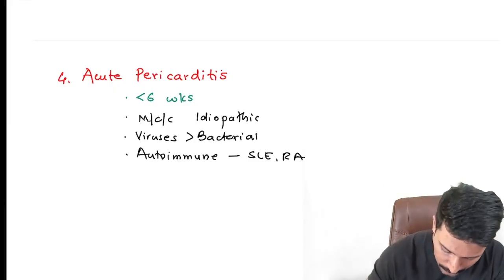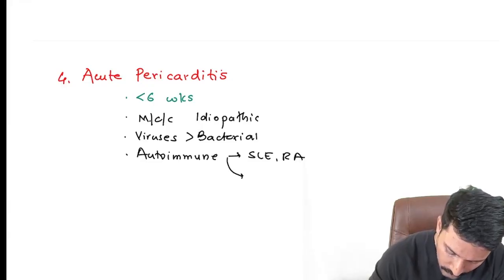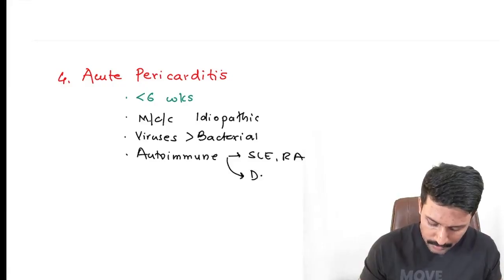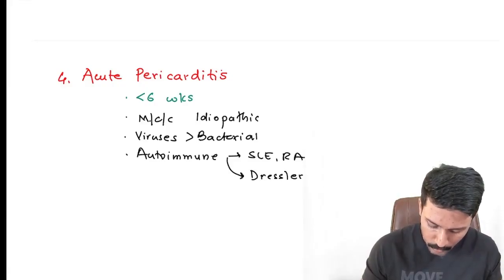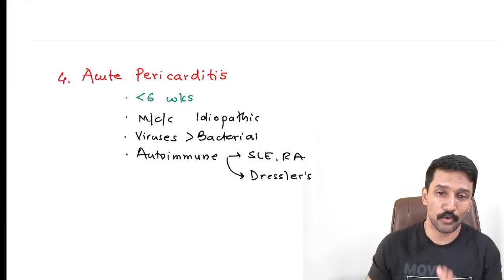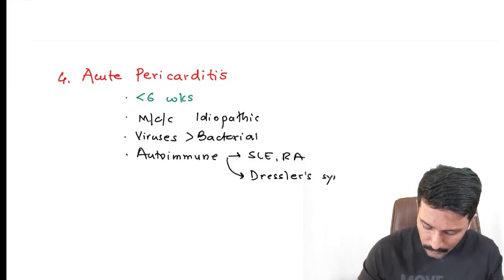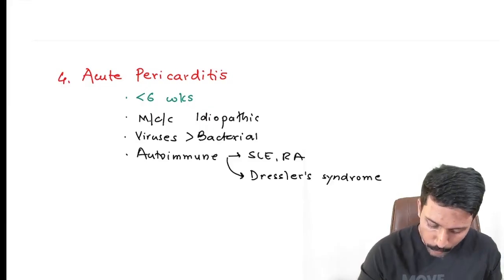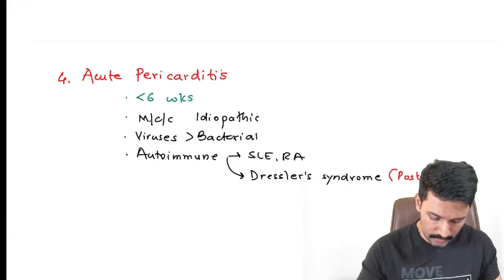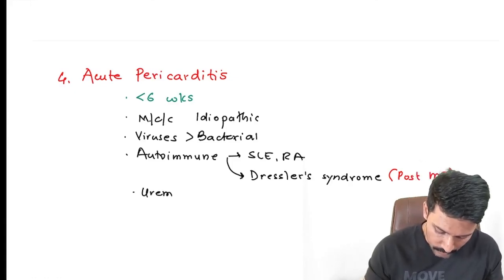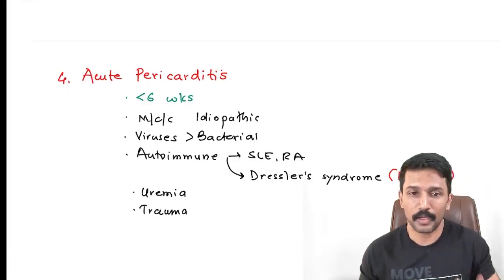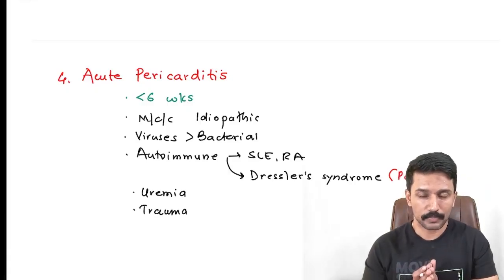Okay. Apart from that, you have one more autoimmune pericarditis, which typically happens after myocardial infarction, which is called as Dressler's syndrome. Usually 1 week after myocardial infarction, patient develops chest pain again, and this time it is not because of MI but because of acute pericarditis. Dressler syndrome refers to post-MI pericarditis. This is post-MI acute pericarditis. Other than that, high urea levels, uremia, and even trauma, directly penetrating injury to the chest, can also cause acute pericarditis. These are all causes.